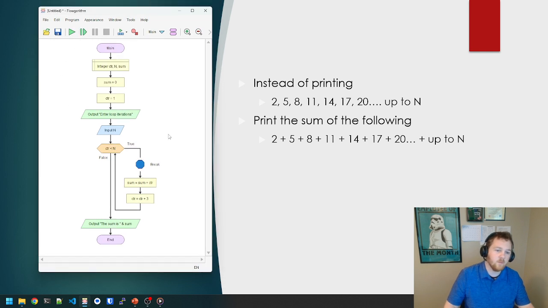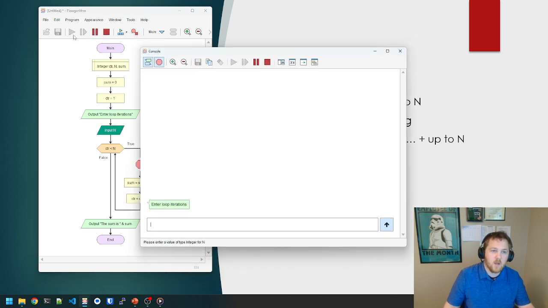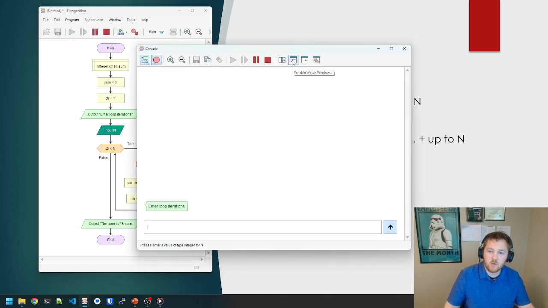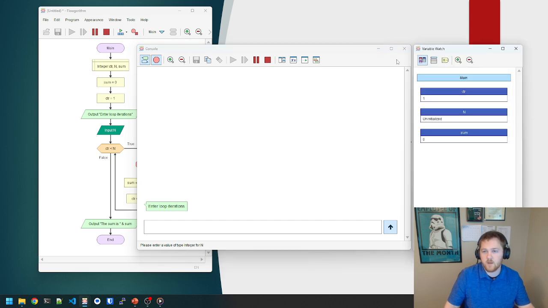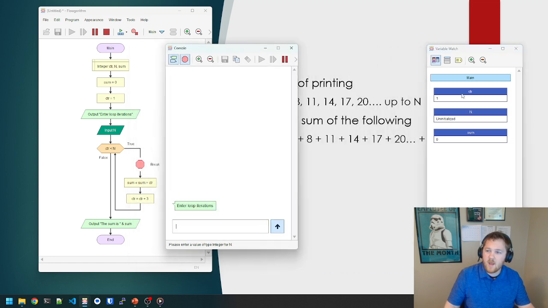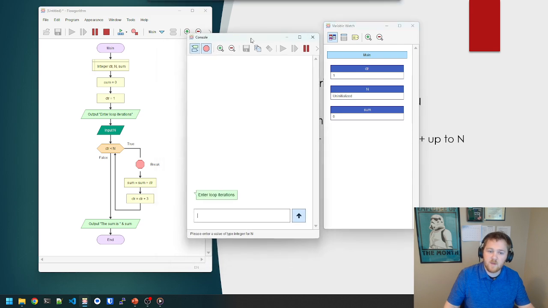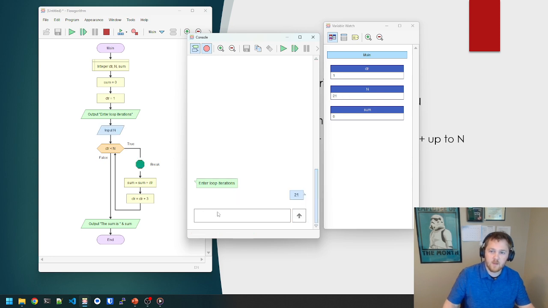Now, what good is freezing the code, right? However, we also get this tool called the variable watch window. And this terminal here, as you can see, has all of our variables that this program declares listed, and it even says exactly what they are. So we have the counter, which is 1, sum, which is 0, and then n is undeclared because we're still waiting for me to input it. So if I input something like 21 again, now we have 21 in our variable watch window.